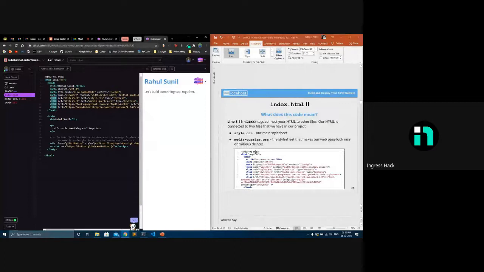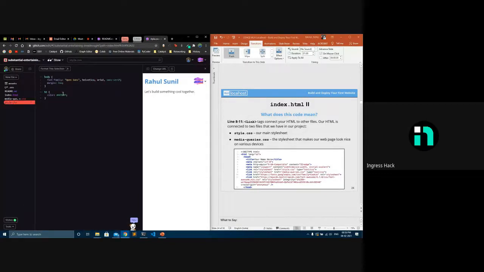Then links. Links open the files that are needed for displaying our website. It links other files that we already coded, like this style.css that I coded, which I need for displaying this website the way I want it. For example, if I change this color to red, it will change to red here.